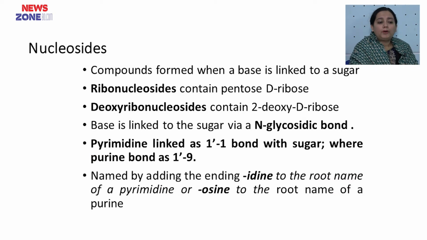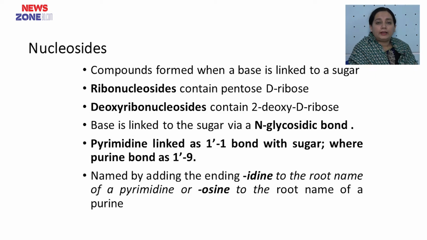Nucleosides are compounds formed when a base is linked to a sugar, that is, in a nucleoside a nitrogenous base and a sugar are present. Ribonucleoside contains the pentose ribose, and deoxyribonucleoside contains 2-deoxyribose. That means when a ribose sugar loses its oxygen atom from the number 2 carbon, it is known as 2-deoxyribose.